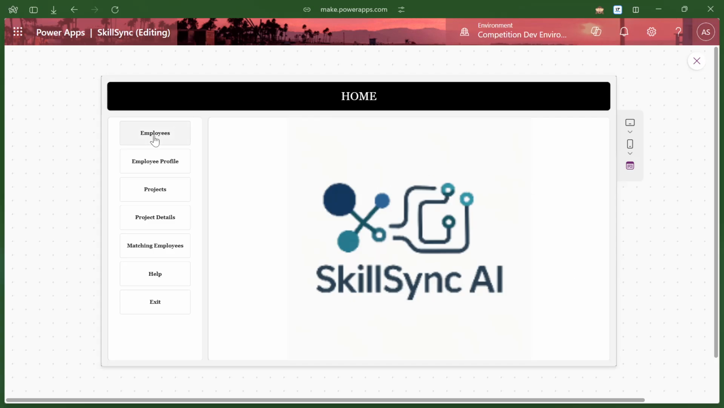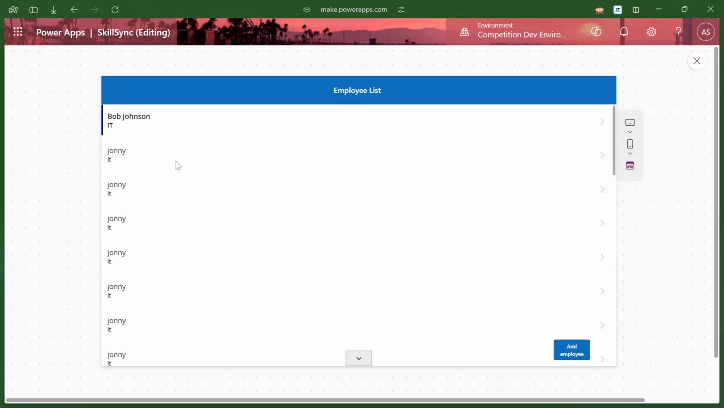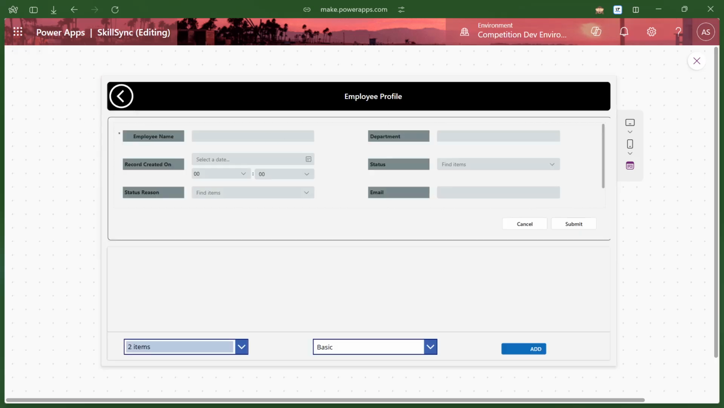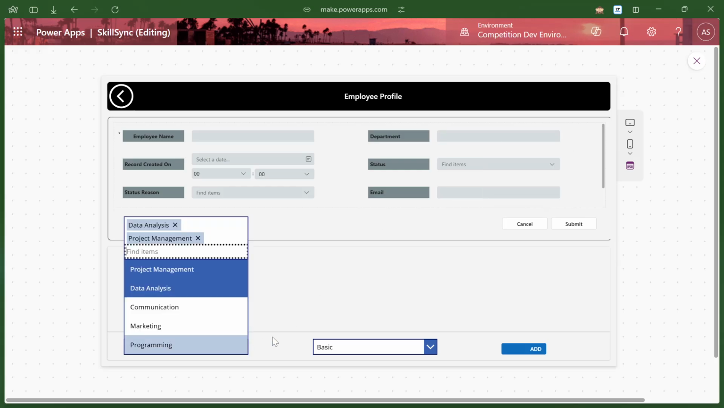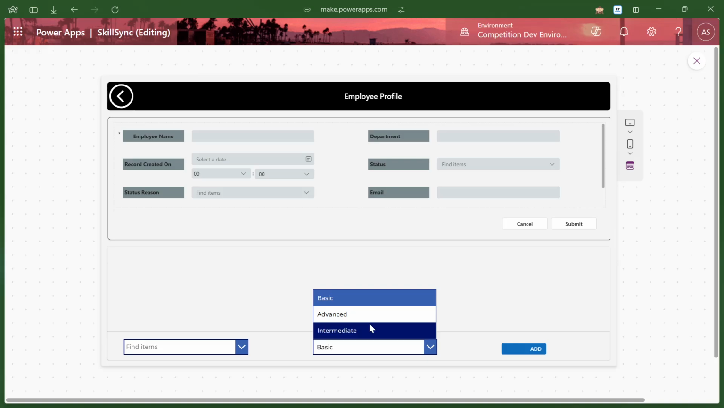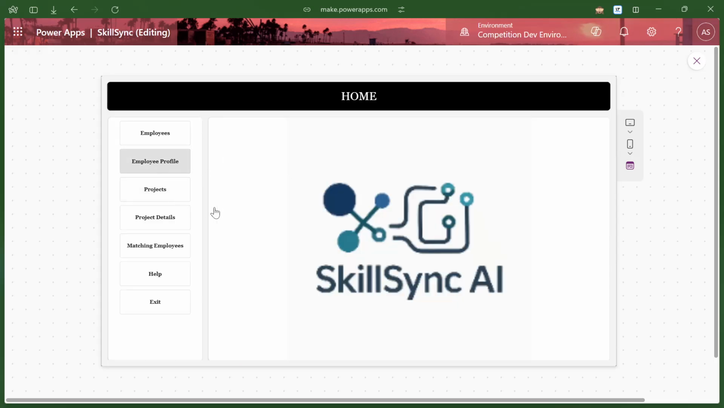As you saw before, we have the employees. We managed our employees right here. We can add a new employee from here as well, and also add their specific skills and their levels: advanced, basic, or intermediate. I mentioned before the employee profile, the project details, and the matching employees. So this is a quick rundown of my application and what we tried to achieve and what our main goal is.